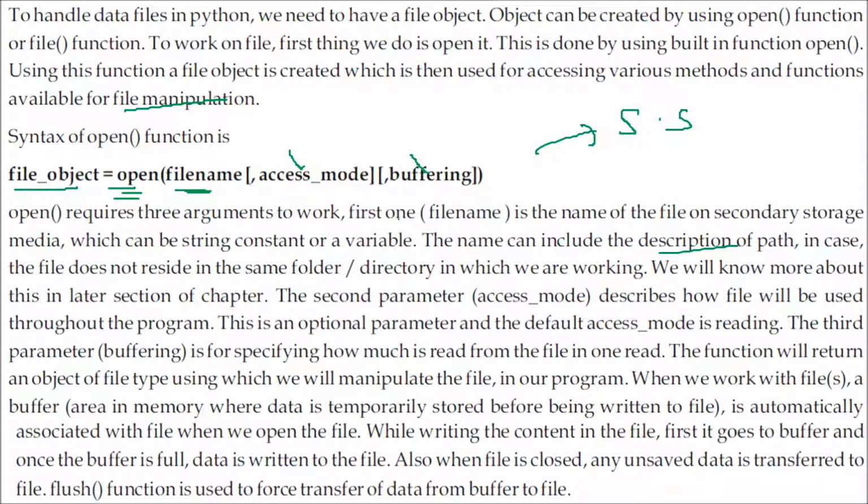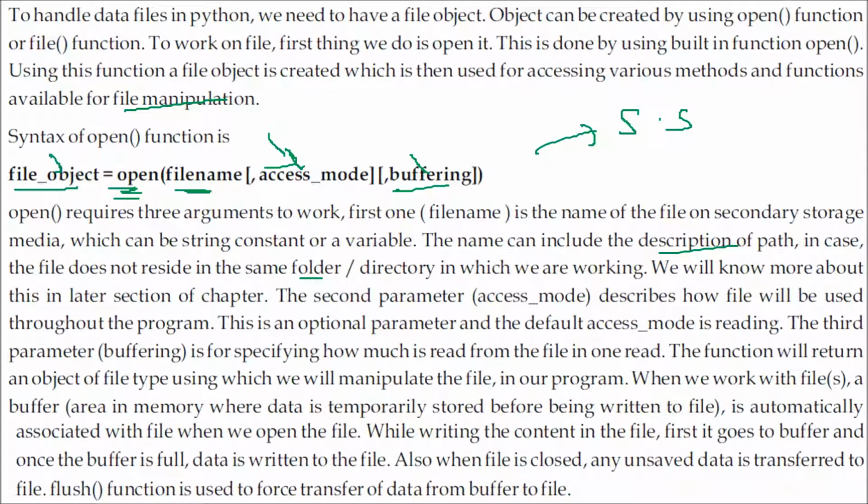This shows the description of the path where the file is residing, that is the folder or the directory you are working in. The second parameter is the access mode. We are going to talk about this, but the important thing you need to understand is read, write. You want it opened for reading, writing, appending. These are all the modes. Then comes the buffering. Buffering is the amount which you want to read, how much you want to read. So this open function is going to give you a file object. It is going to return you the object.